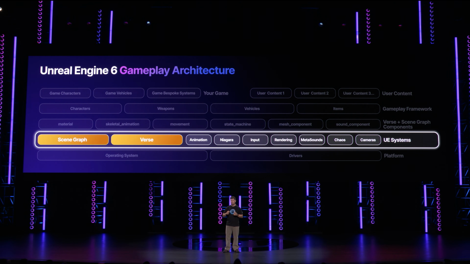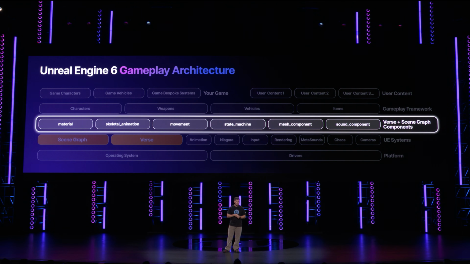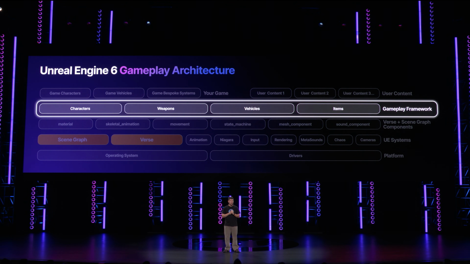The scene graph has been designed to utilize all the power of the Verse language, including modeling the entire prefab data model through Verse's type system. Above this, every core system in the engine is exposed as concrete Verse objects. Each material, mesh, Niagara system that you author becomes a type of Verse class with a statically validatable API. This lets us use the Verse compiler to validate all of our data in a unified manner across the entire engine. For example, if you change a parameter in a particle system, you'll immediately know where in code needs to be updated to match. And finally, we'll be introducing high-level frameworks for common game systems like characters, weapons, and vehicles.